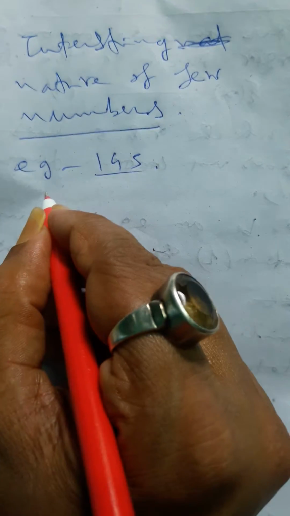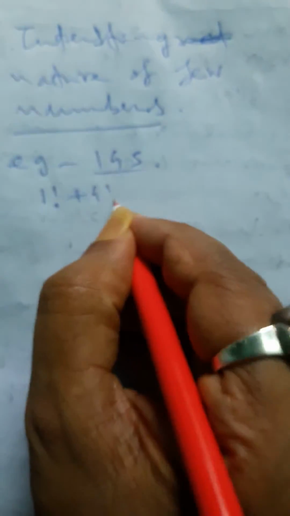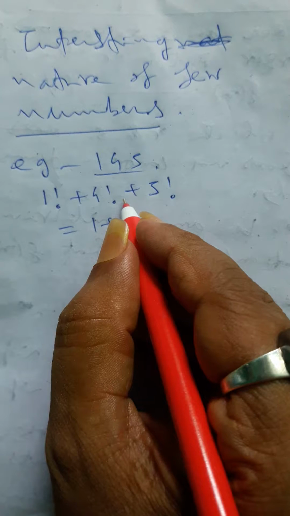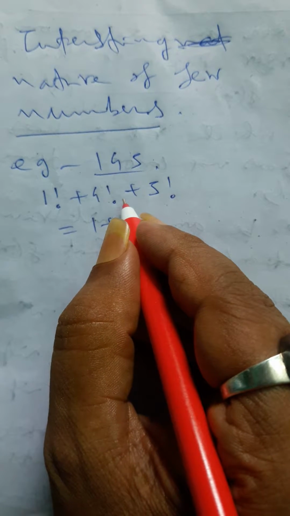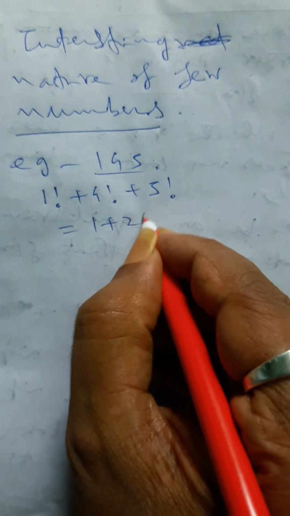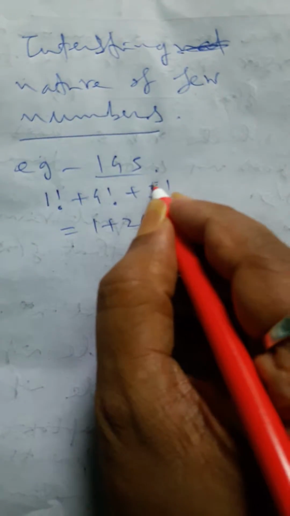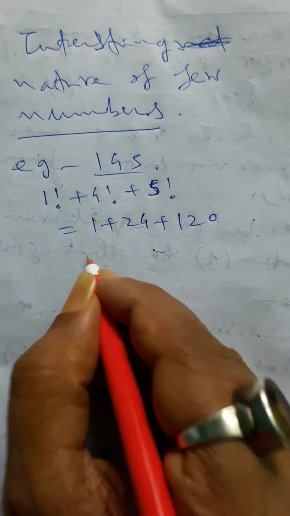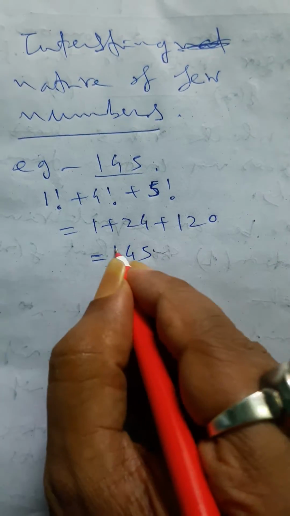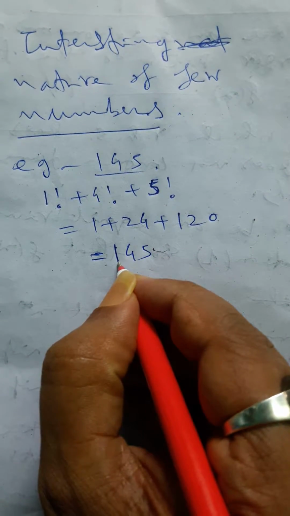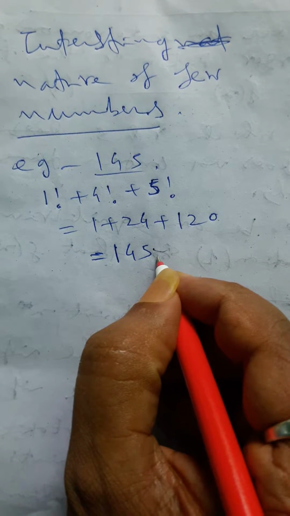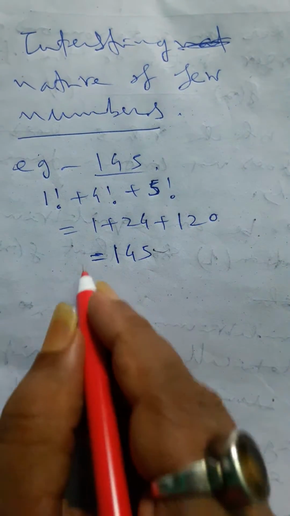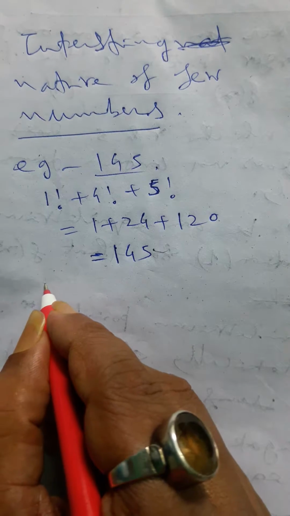Here, factorial 1 plus factorial 4 plus factorial 5. Factorial 4 equals 4 into 3 into 2 into 1, that means 24. And factorial 5 is 5 into 4 into 3 into 2 into 1, that is 120. So it will be 145. So we can write 145 equals the addition of the factorials of the individual digits, factorial 1 plus factorial 4 plus factorial 5, and this number is called a Peterson number.